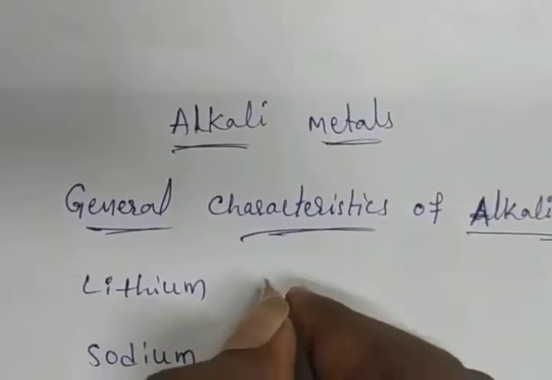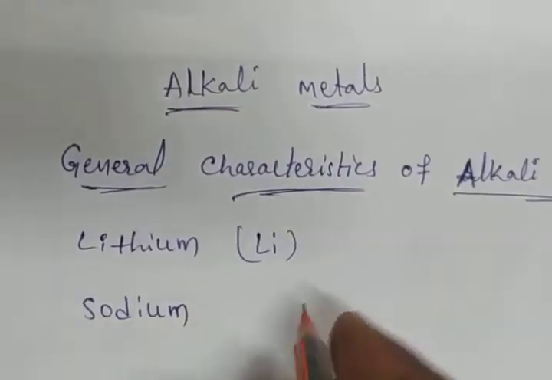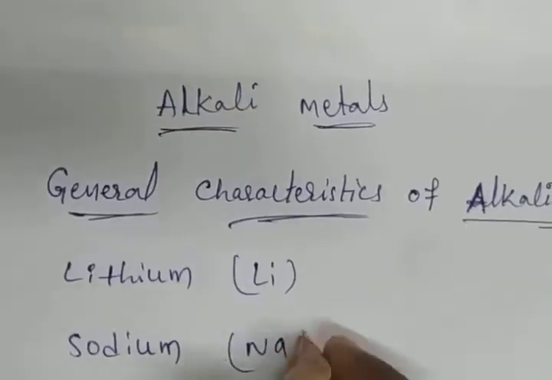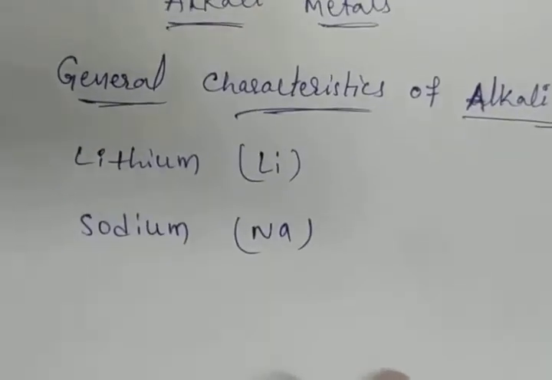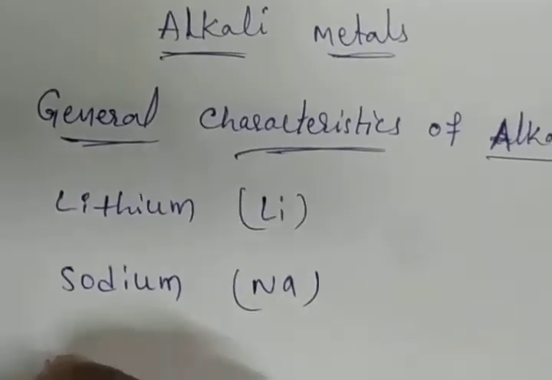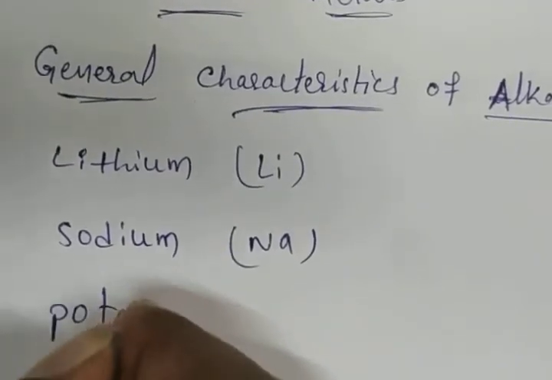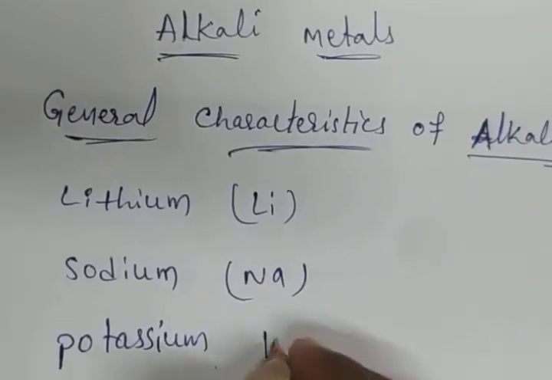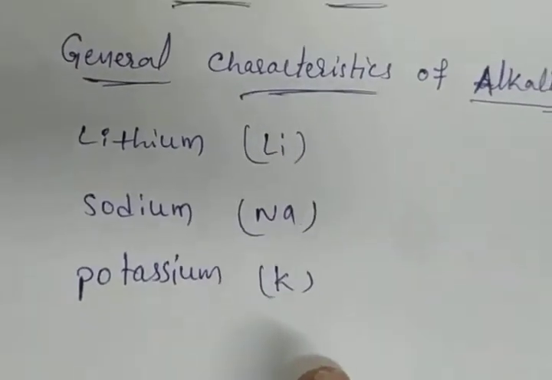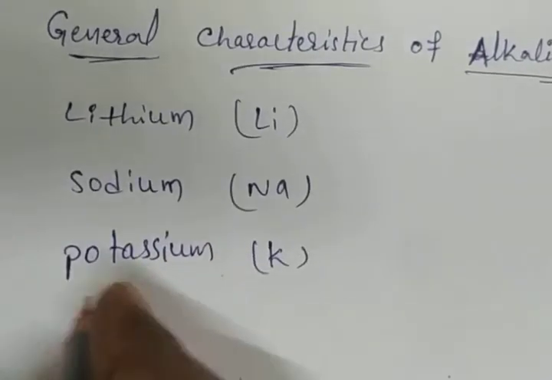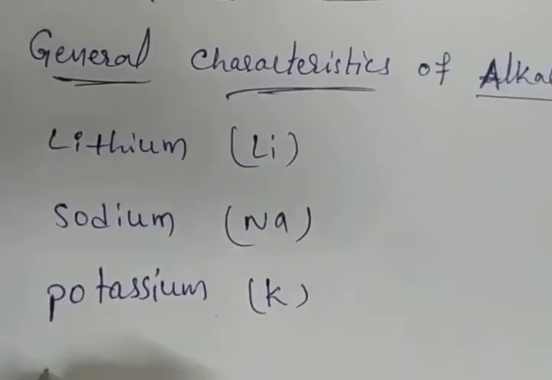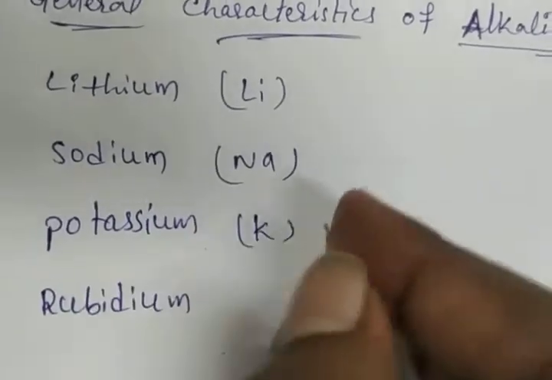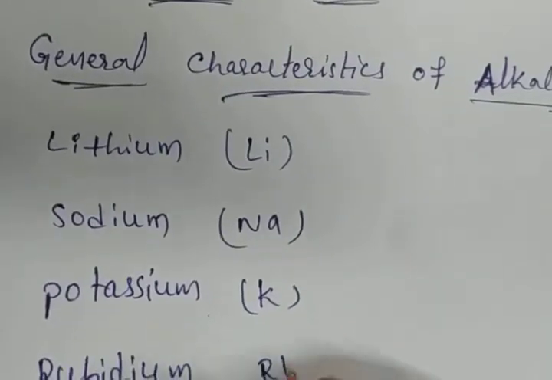Lithium symbol is Li, sodium symbol is Na, and potassium symbol is K. Next element is rubidium. Rubidium symbol is Rb.